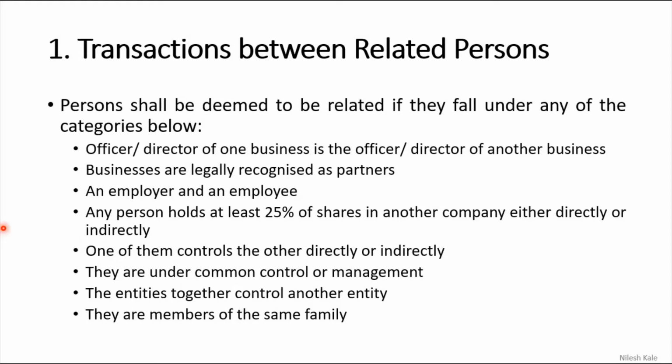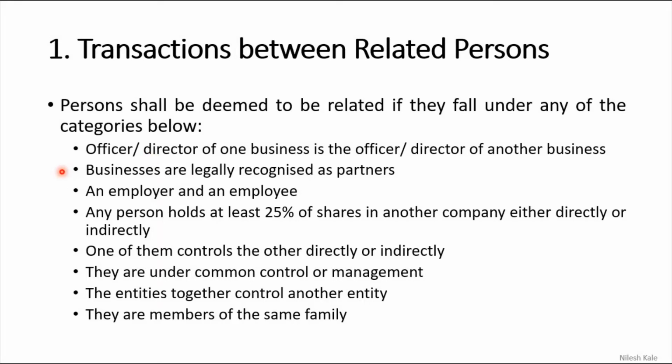So the first point, transaction between related persons. Persons shall be deemed to be related if they fall under any of the following categories. Officer or director of one business is the officer or director of another business. Suppose there are 2 businesses, A and B. Now the officer of A is also officer of B. It means there is one person XYZ, he is officer in company A and also in company B. Then these 2 businesses will be considered as related persons.